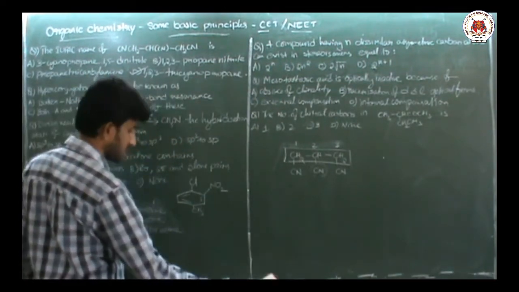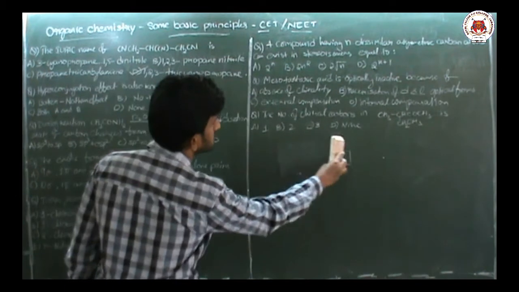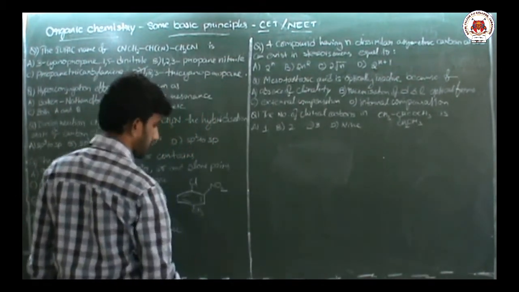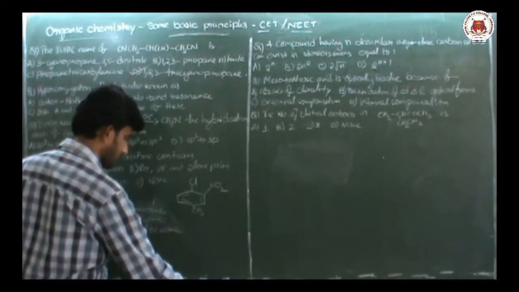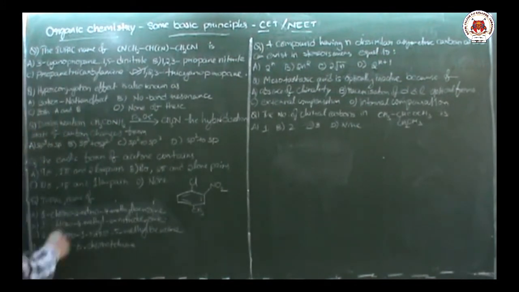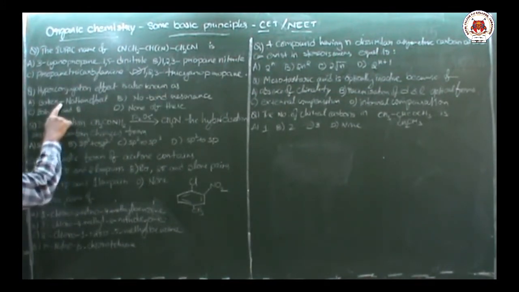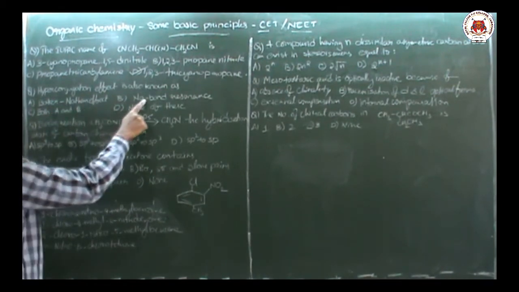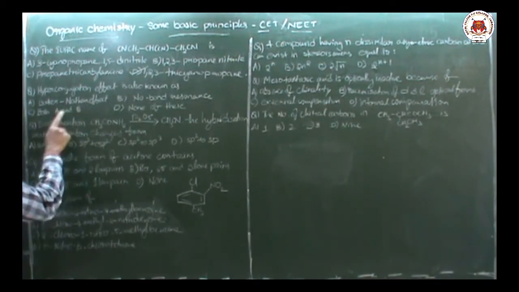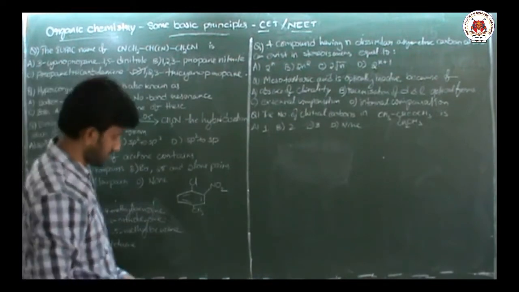Next question is: hyperconjugation effect is also known as option A, Baker-Nathan effect, option B, no bond resonance, option C, A and B, or none of these.